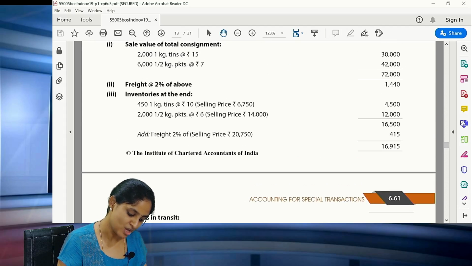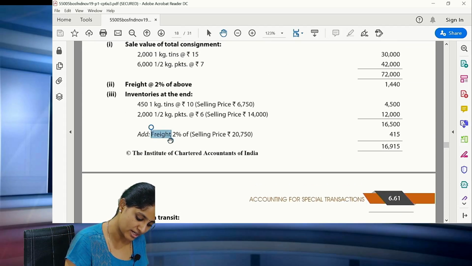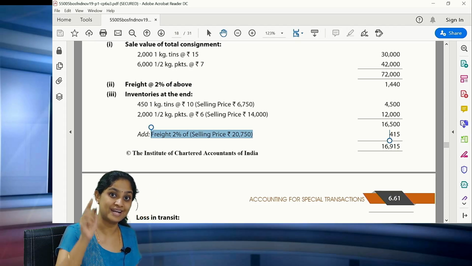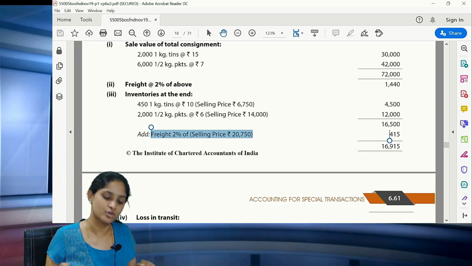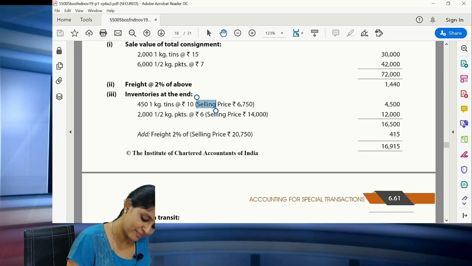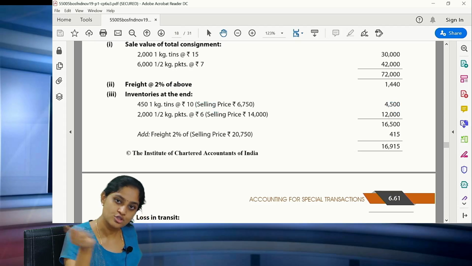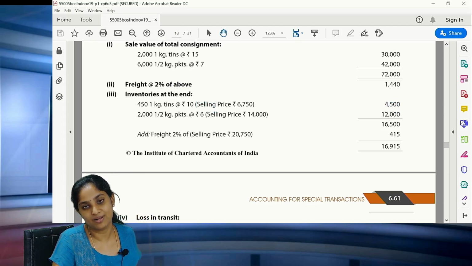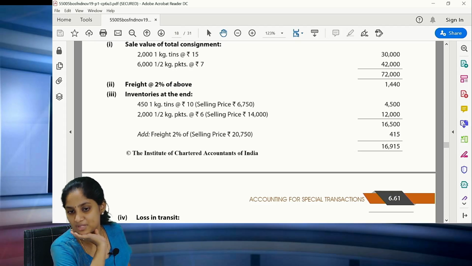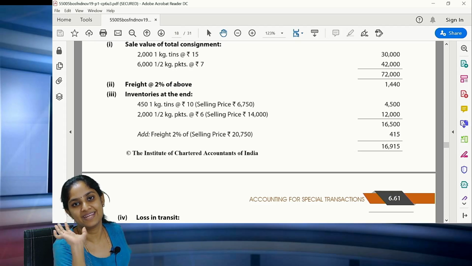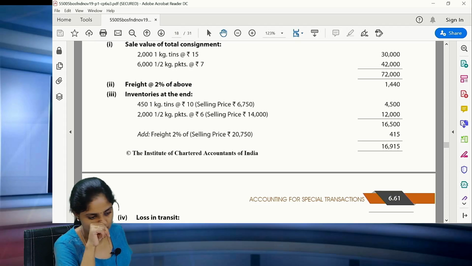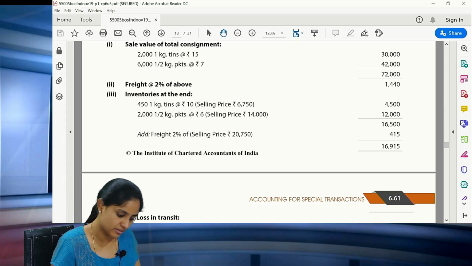The same way, they would have also calculated for the closing stock the freight at 2% on the sale value. So what should you do? Apart from considering the cost, you should also find out the sale value. But this sale value is only for the purpose of arriving at your freight. That is the 2% value. All of you clear with this particular thing?